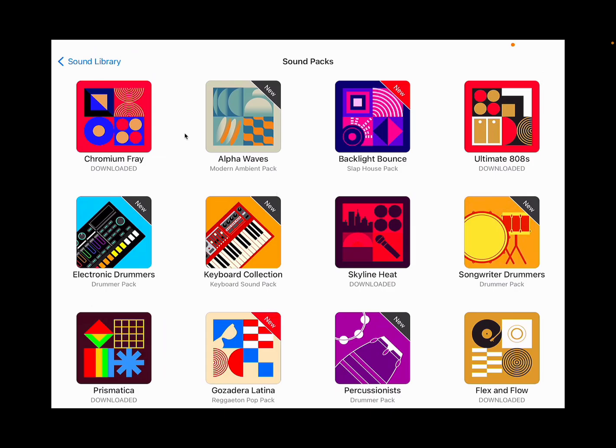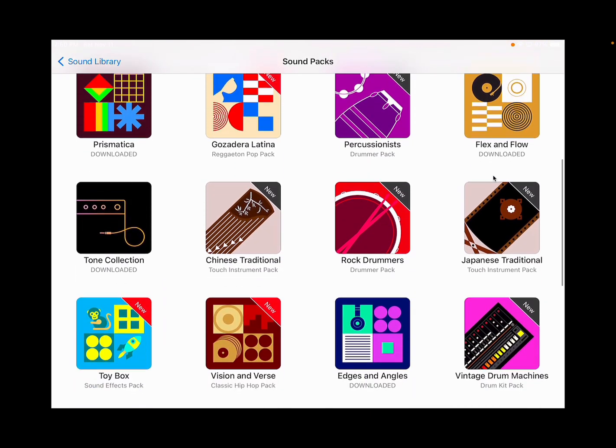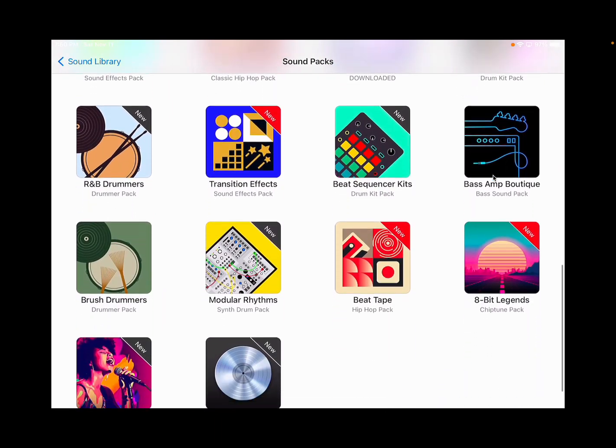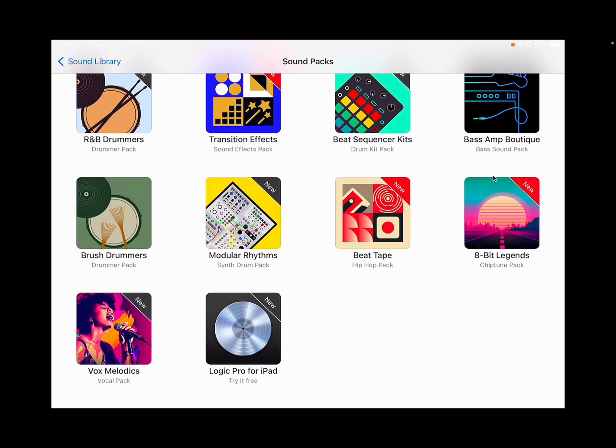Now, some of these that you'll see I've already downloaded. The majority of the ones that have downloaded, like this, are loop stations that I already have. Okay? I don't know that there's any new loop stations that I don't have on my iPad. Okay?